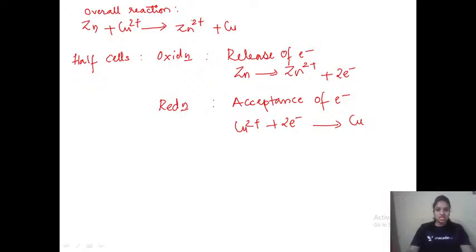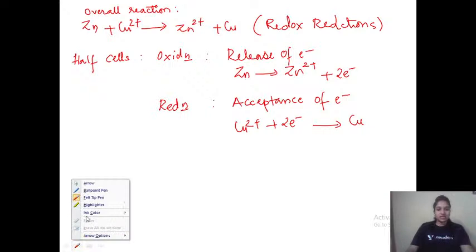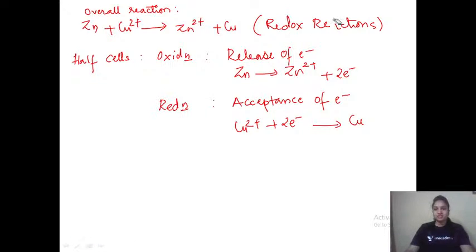So we can say this reaction is a redox reaction, because redox reactions are those in which both oxidation as well as reduction occur. So it is a kind of redox reaction, right? Okay, so this is about the Daniell cell.